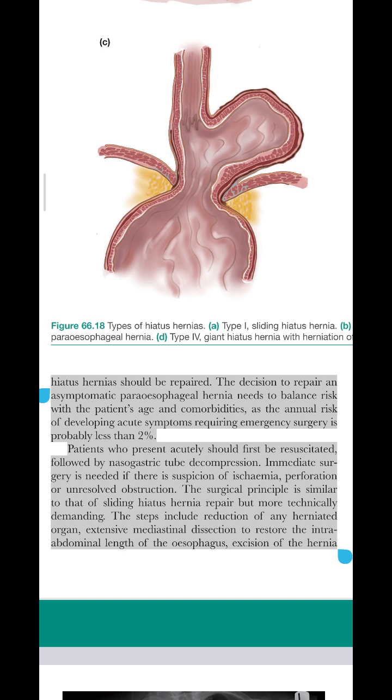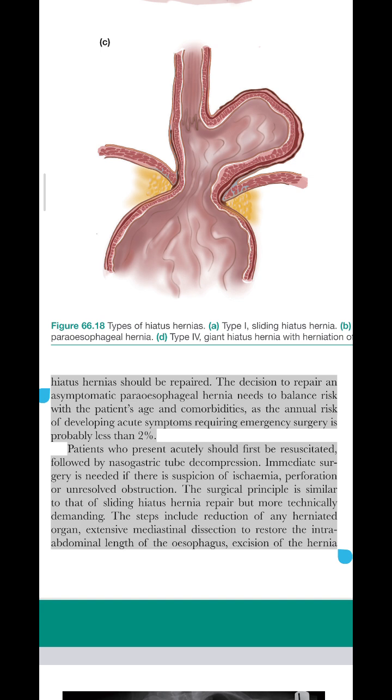The decision to repair an asymptomatic paroesophageal hernia needs to balance risk with the patient's age and comorbidities, as the annual risk of developing acute symptoms requiring emergency surgery is probably less than 2%. Patients who present acutely should first be resuscitated, followed by nasogastric tube decompression. Immediate surgery is needed if there is suspicion of ischemia, perforation or unresolved obstruction.